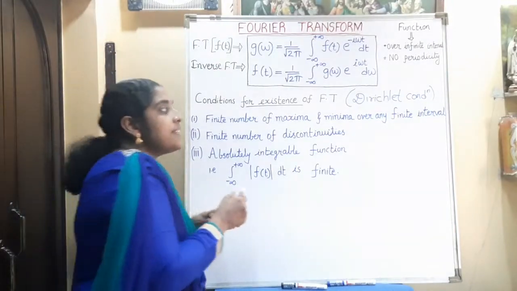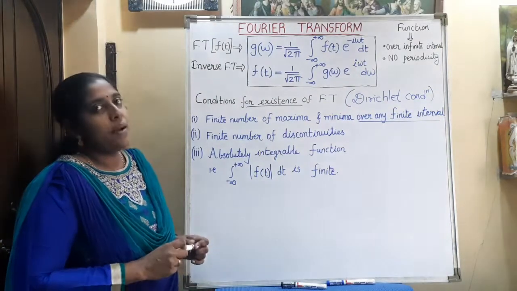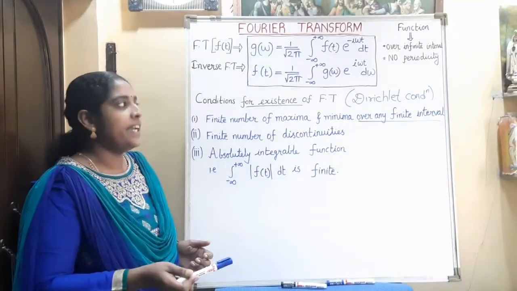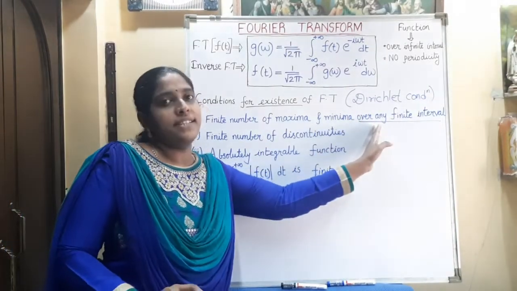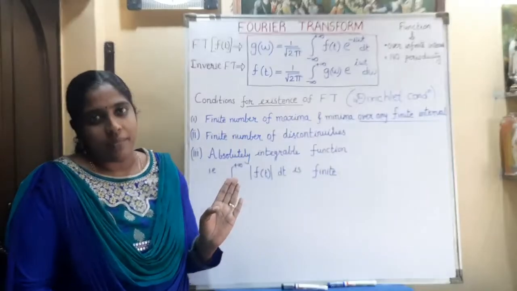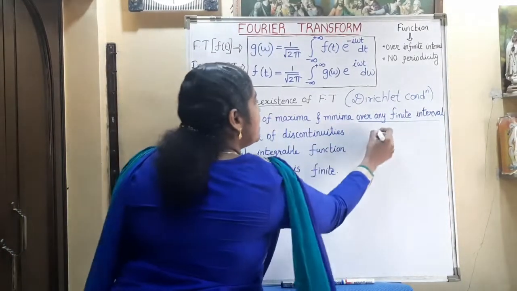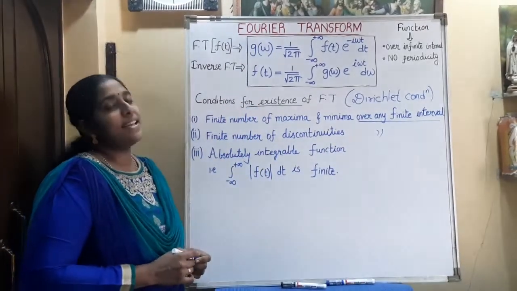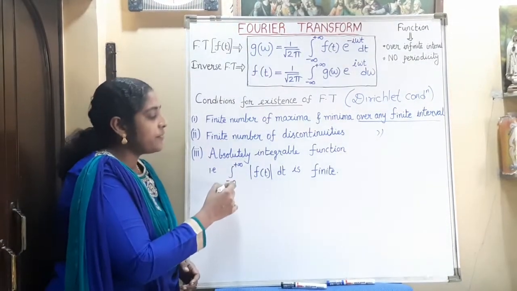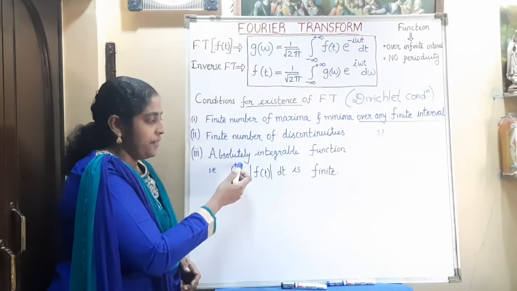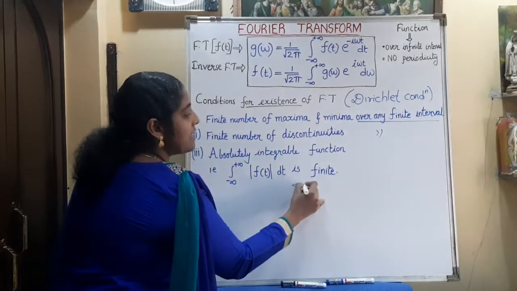In the case of Fourier series, it was over the period because we defined it over the period 2 pi or 2l, minus pi to pi or 0 to 2 pi. Here no periodicity is required. So over any finite interval, a finite number of maxima and minima is required, and a finite number of discontinuities over any finite interval. And the last condition is that it must be an absolutely integrable function. That is, if we define it over the interval minus infinity to plus infinity, the integral of mod f of t dt is finite. That is, the answer must be less than infinity.